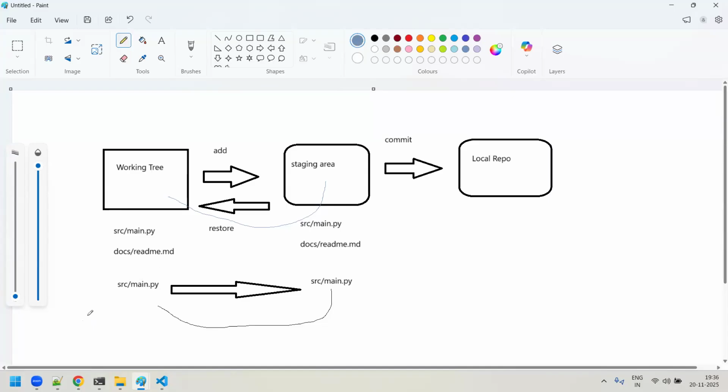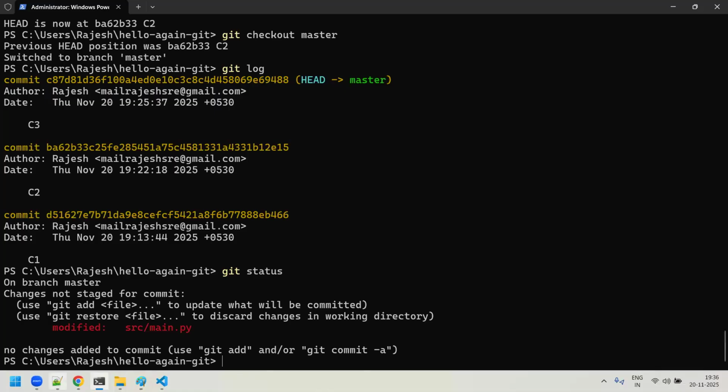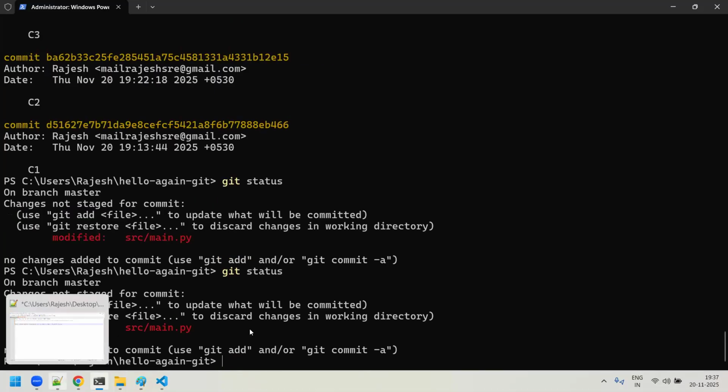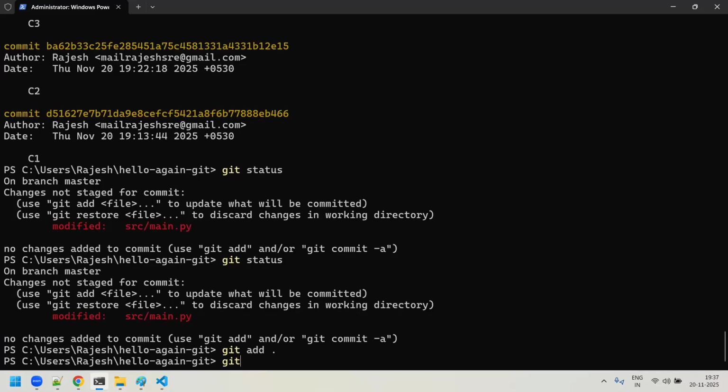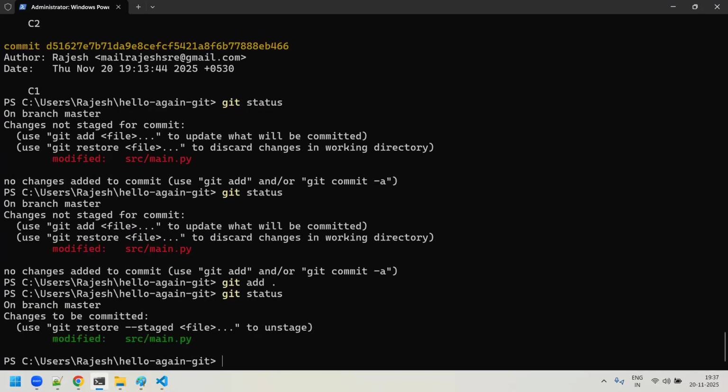Right? Now the thing is, guys, if you have modified the file and you do a git status, you see that you modified that file. Now you say, Rajesh, I want to push these changes to the staging area. So I'll just say git add dot, and again git status. Now you could see it is showing green color, which means right now this file is under the staging area.